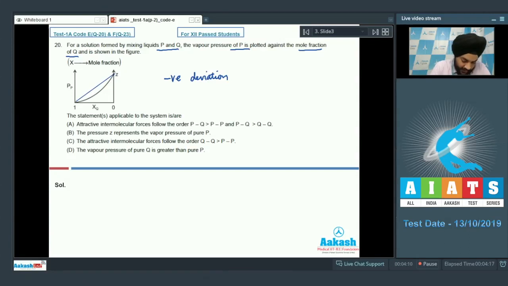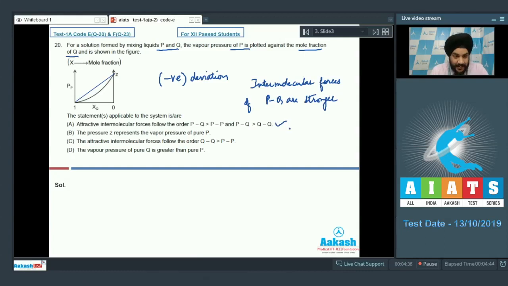But we can clearly see that the graph lies below this straight line plot. So it shows a negative deviation from Raoult's law. If the deviation is negative, it means that the intermolecular forces between P and Q are stronger. So students, we can clearly see that the first statement is correct.